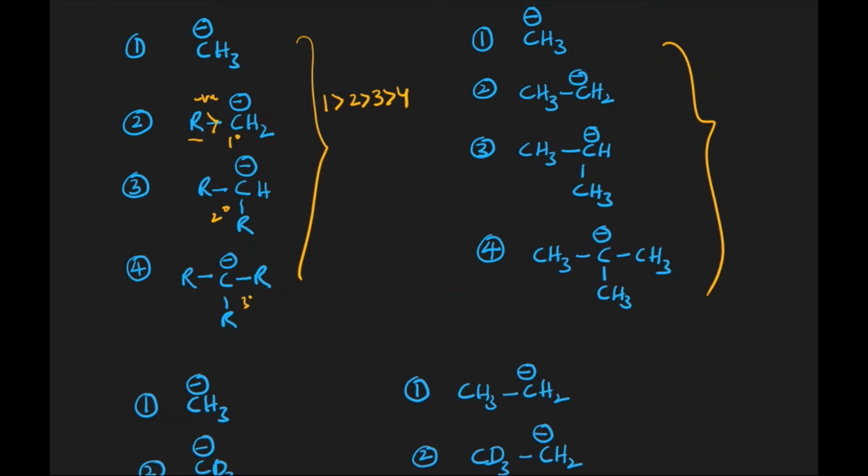In this case also it is the same thing. We have methyl groups, these are alkyl groups. As the number of alkyl groups increases, what happens? Electron density on the carbanion increases. If the magnitude of charge increases, what happens? Stability decreases. That is the same as we have already discussed. That is, 1 is greater than 2, 3 and 4.